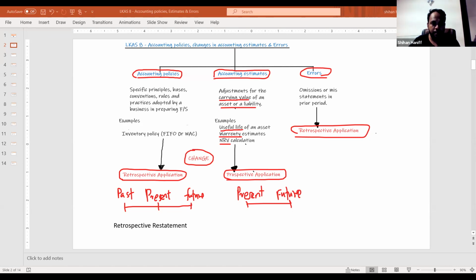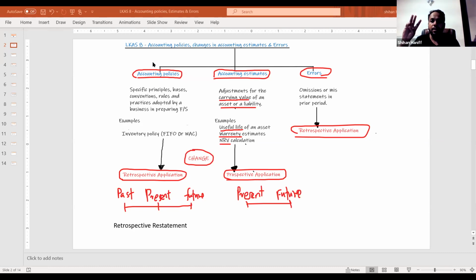Let me explain again. Okay. Now, in LKS 8, there are three main areas. Accounting policy, accounting estimate, and errors. What is accounting policy? Accounting policy means the basic accounting principles, convention, rules, and practices.